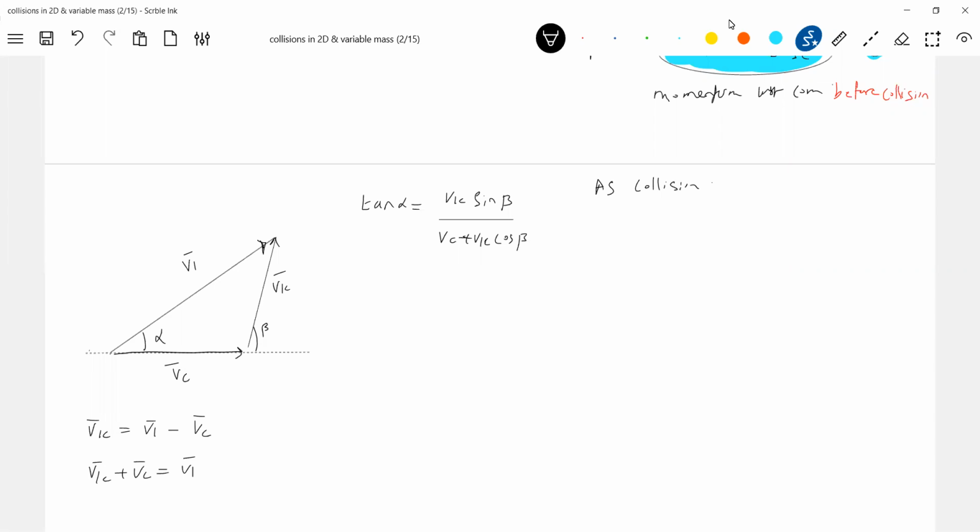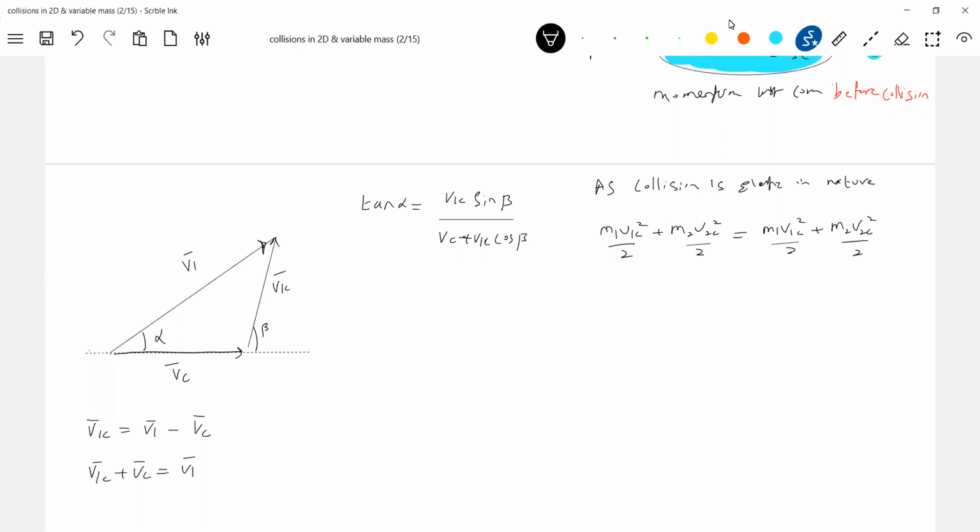As collision is elastic in nature, what will happen to total kinetic energy? It will be conserved in the center of mass frame also. So in the C frame, what is the equation I can write? M1 U1C square plus M2 U2C square should be equal to M1 V1C square plus M2 V2C square by 2. As collision is elastic in nature, in any frame, kinetic energy will remain constant or will be conserved.